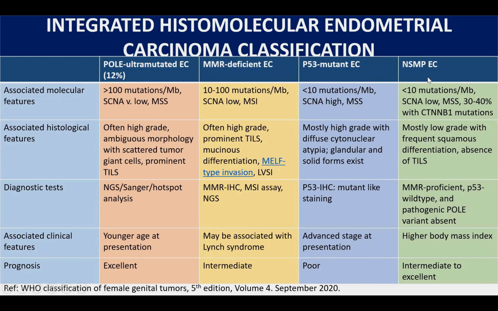No specific molecular profile, that is the fourth category, shows less than 10 mutations per megabase, and these tumors are microsatellite stable, otherwise they would fall into the second category. They are mostly low-grade tumors with frequent squamous differentiation, and usually they do not show tumor-infiltrating lymphocytes. Now, since it's a no specific molecular profile, these tumors lack mismatch repair deficiency. So they are mismatch repair proficient, p53 wild type, and they do not have the pathogenic POL-E mutation. They are likely to occur in women with a higher body mass index and have intermediate to excellent prognosis.